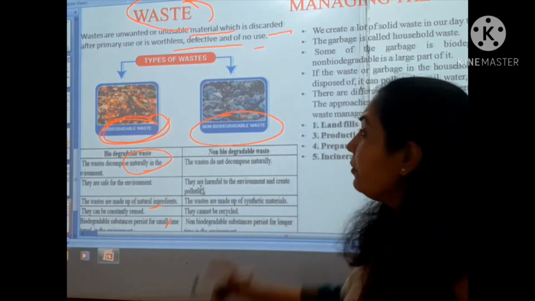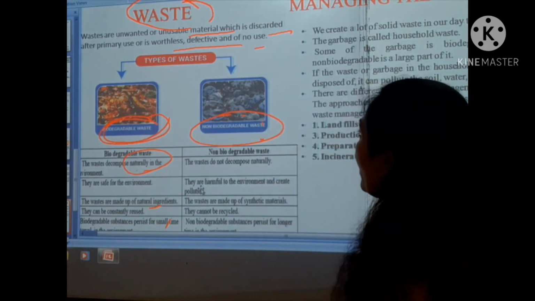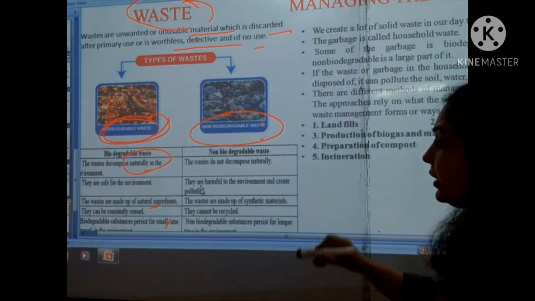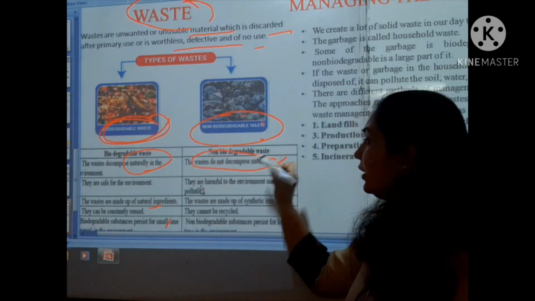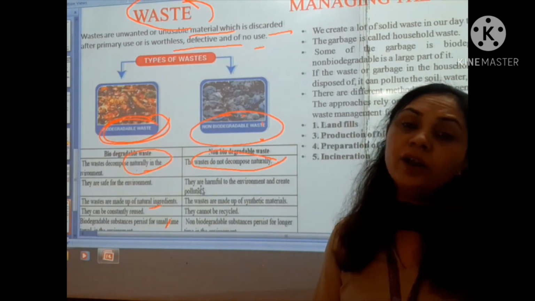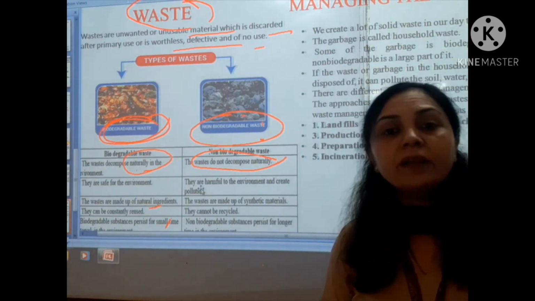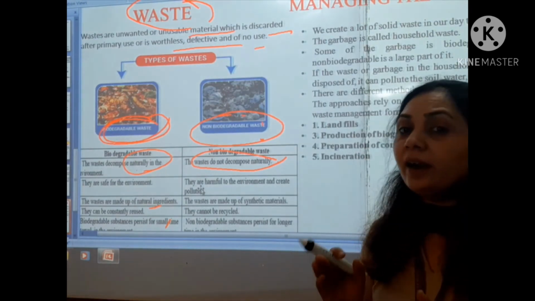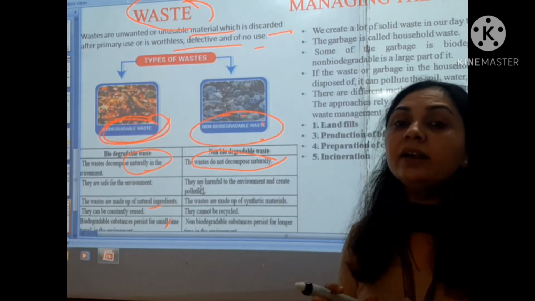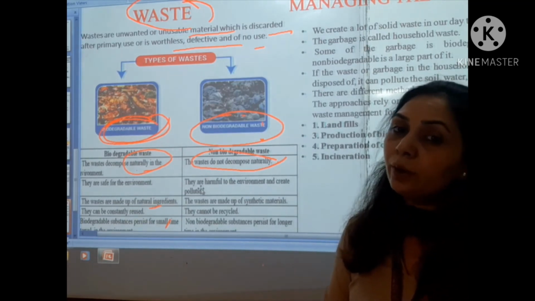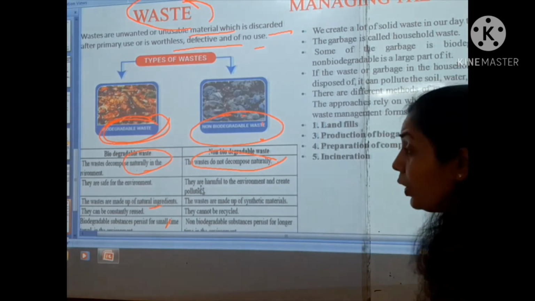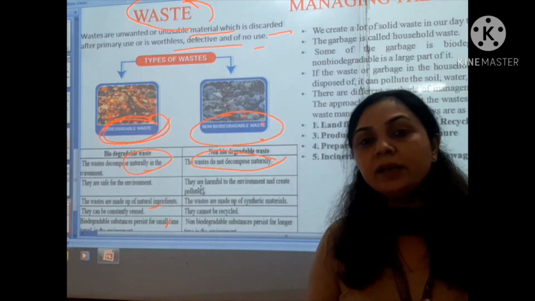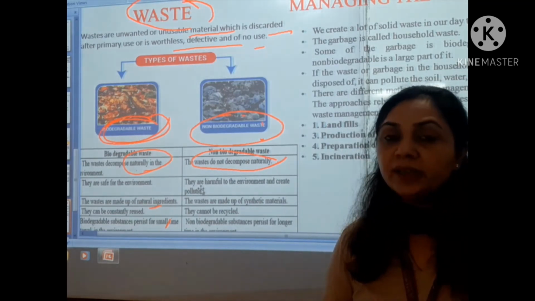Apart from that, non-biodegradable substances are waste that does not decompose naturally. In other words, the decomposers cannot break them down into simpler or inorganic substances, because they are not made by nature.